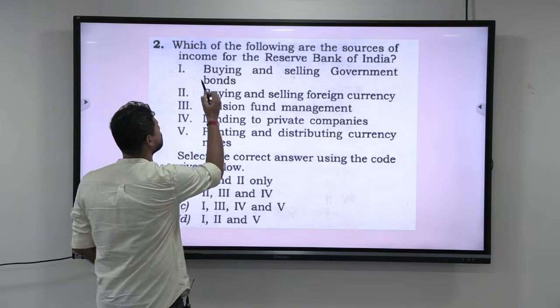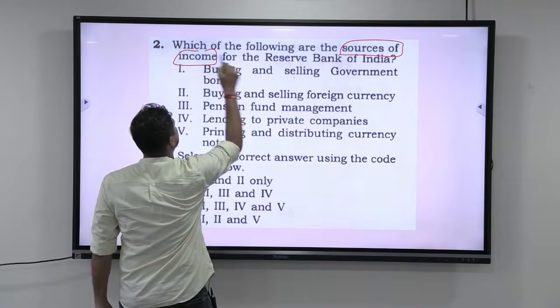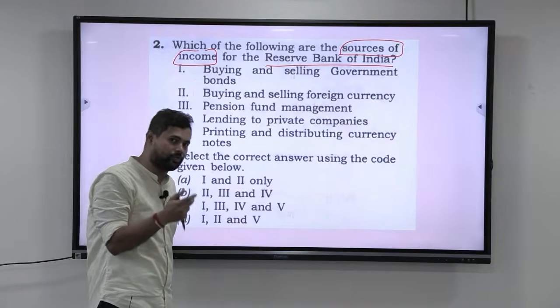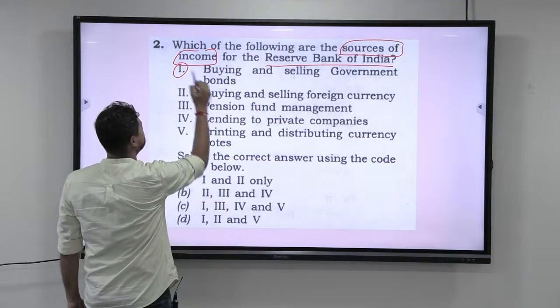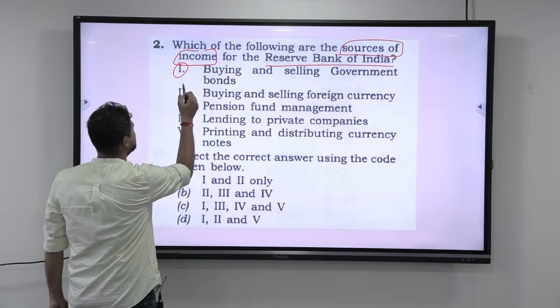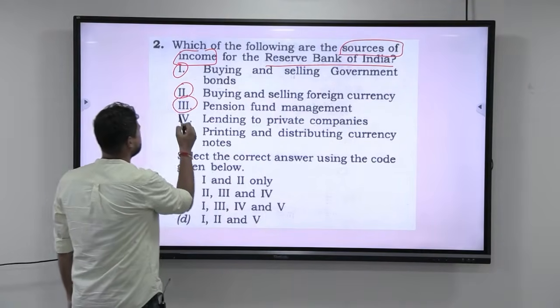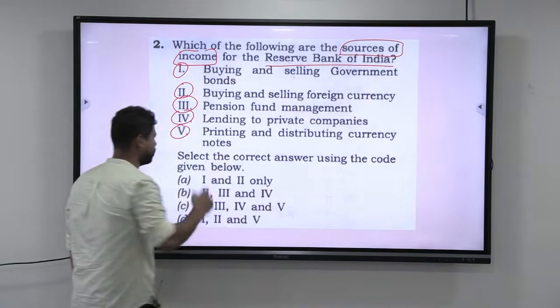The next question is, which of the following are the sources of income for the Reserve Bank of India? Again, a very basic and conceptual question. If you know the economic concepts very well, you can answer this. Okay. Look at this. You have the first statement as buying and selling government bonds. The second is buying and selling foreign currency. The third is pension fund management. The fourth is lending to private companies. And the fifth is printing and distributing currency notes.